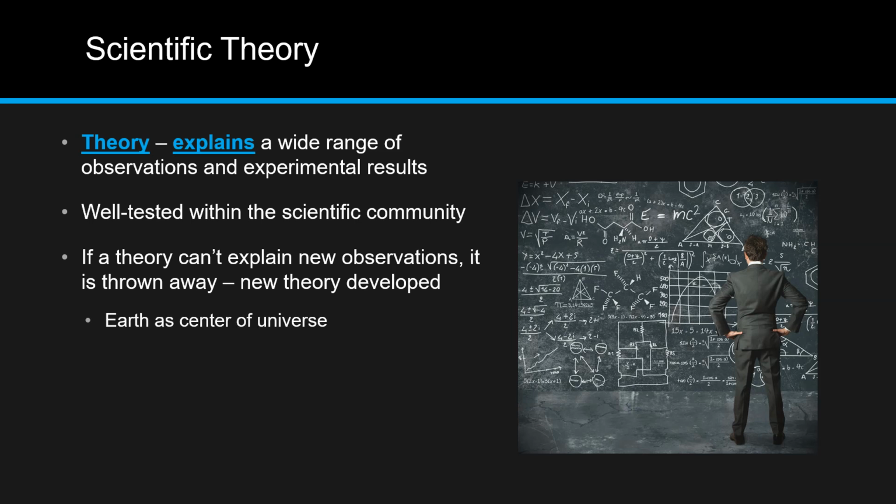For example, astronomers a long time ago used to think that the Earth was the center of the universe and that everything revolved around Earth or everything traveled around Earth. Later, new evidence arose that proved that false and that the sun is actually the center of our solar system and all of the planets revolve around it. That's one example of a theory being thrown away in light of new evidence so that a new one can be written.